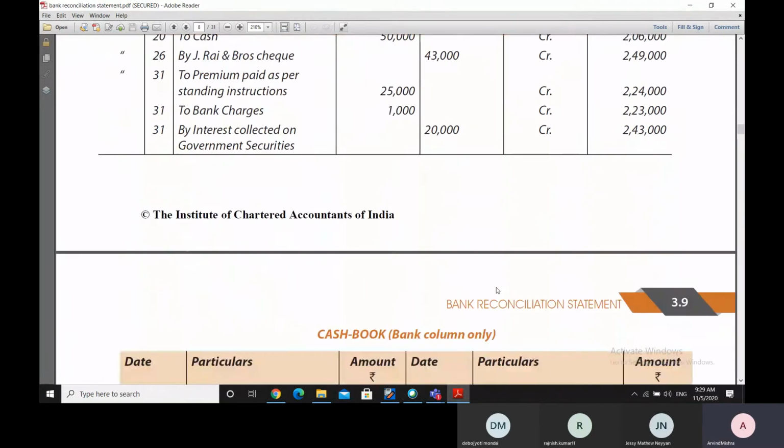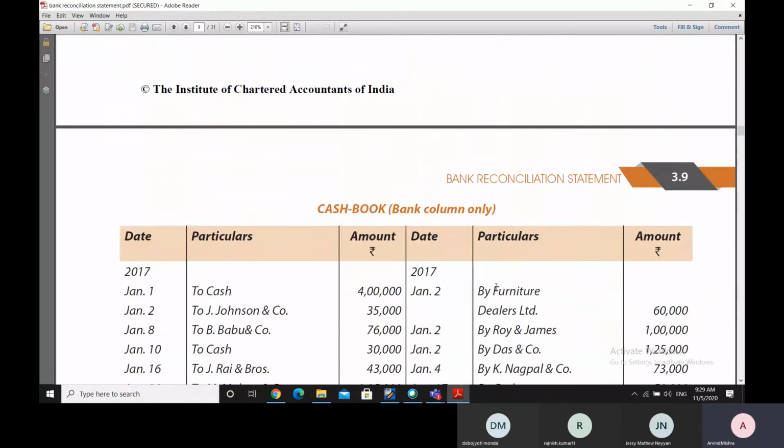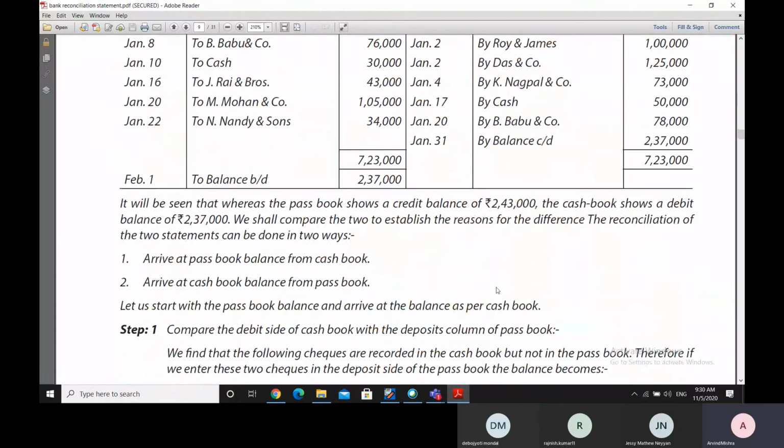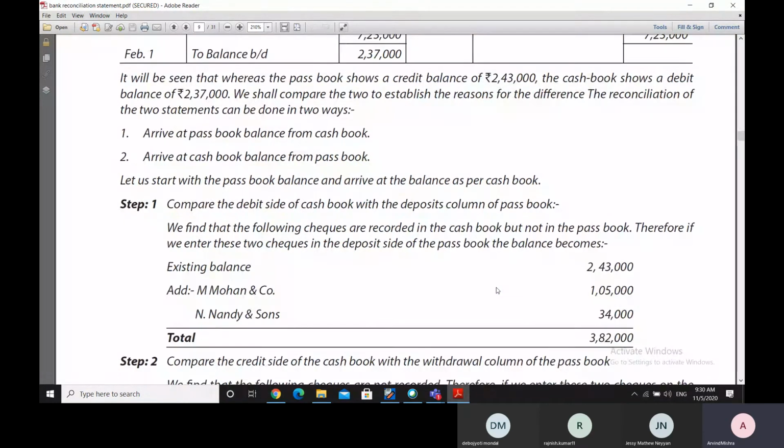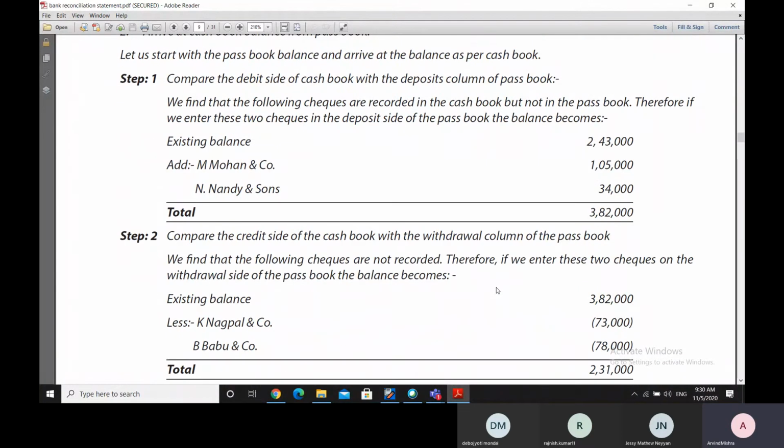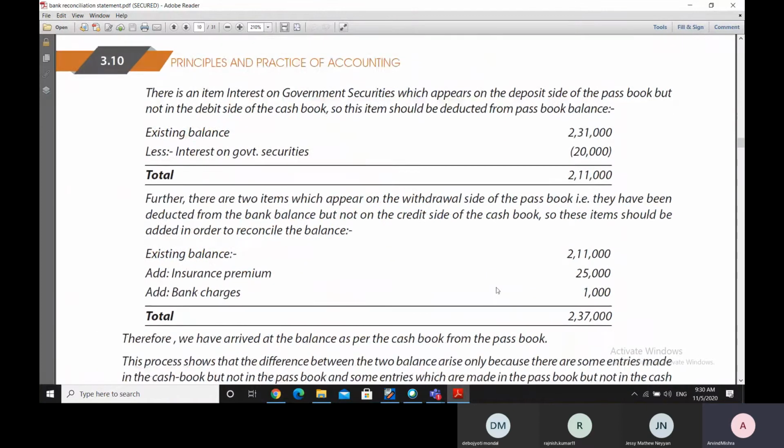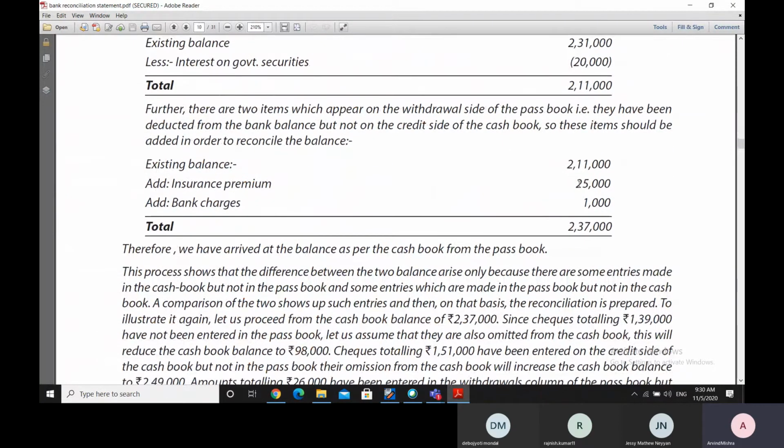At the time of reconciliation, these entries are there in the bank passbook, but not in the cash book. So when we move towards the cash book, as they are entered on the withdrawal side, these are minus figures, and therefore they will be added back to come to the balance of the cash book.